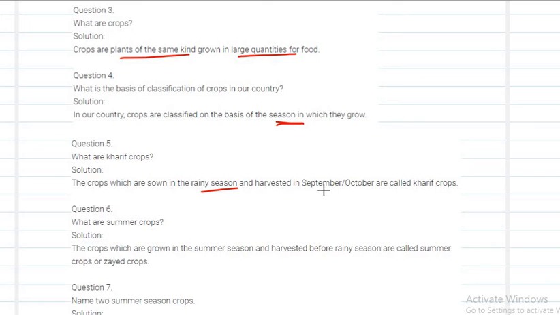And we can write the month also. The crops which are grown in the summer season and harvested before the rainy season are called summer crops, or you will call them zaid crops also. Okay, this is one extra question which is not there in the syllabus, right?